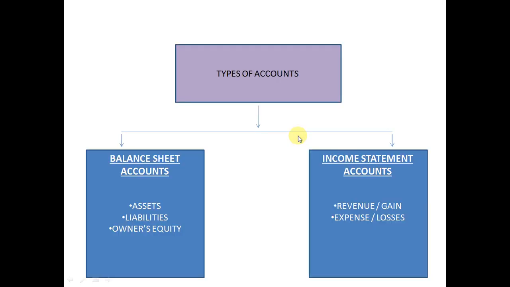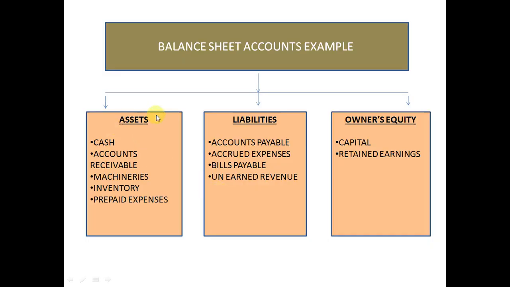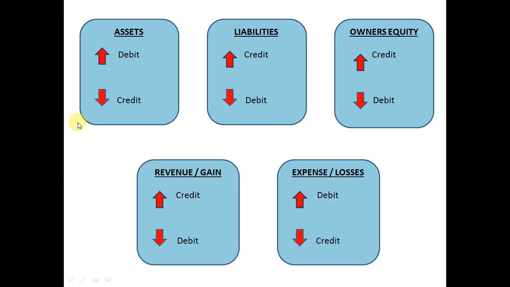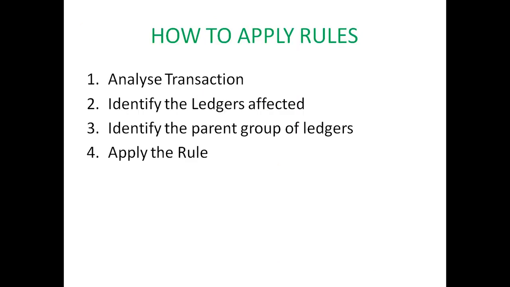These groups you have to identify. First you have to identify the ledgers and identify the parent group of each ledger. Then apply the rule. This is the rule. These rules you have to apply. Then only you will get a journal entry based on that transaction.